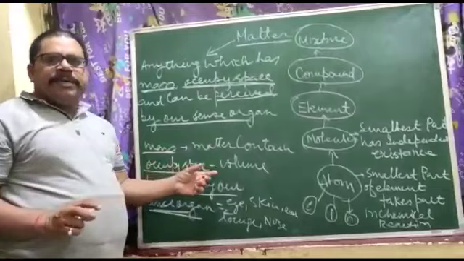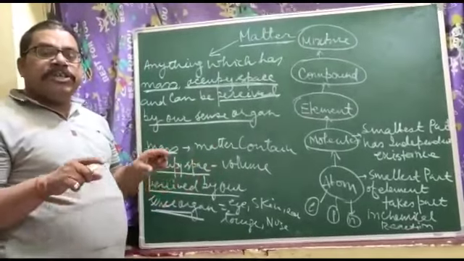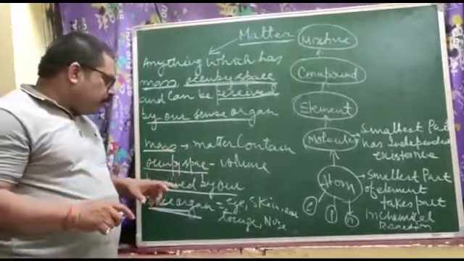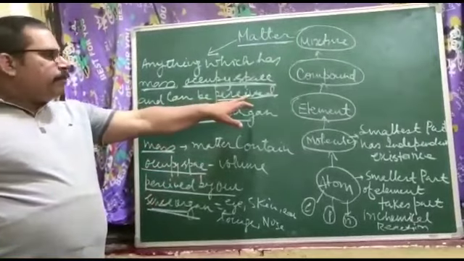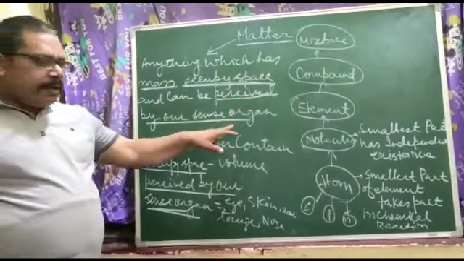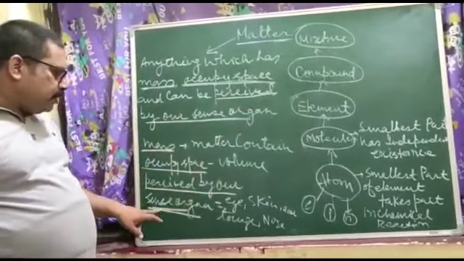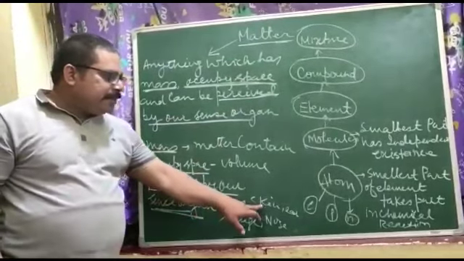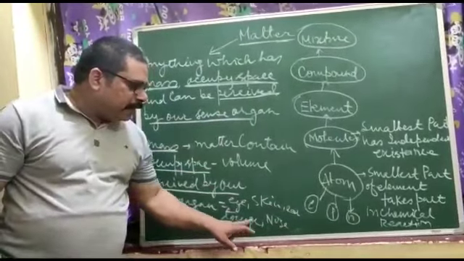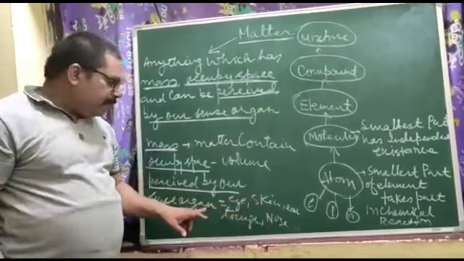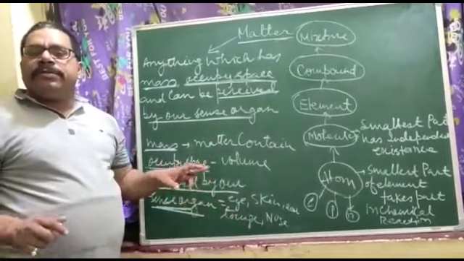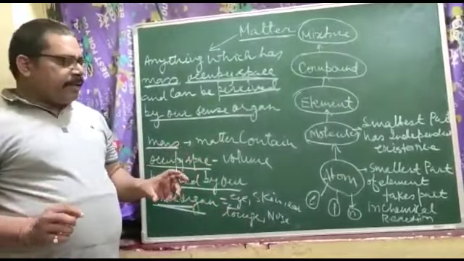And occupy space means volume. The space occupied is the volume. And the third one is coming, perceived by our sense organ. Perceived by our sense organ means eye, skin, ear, tongue, nose. These are the 5 organs by which we can sense the matter.